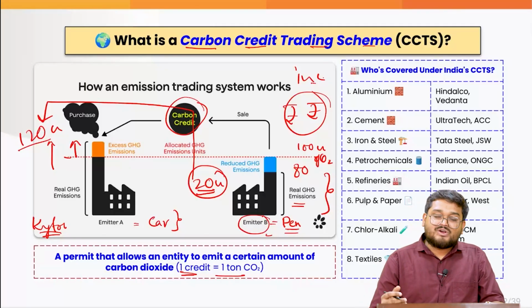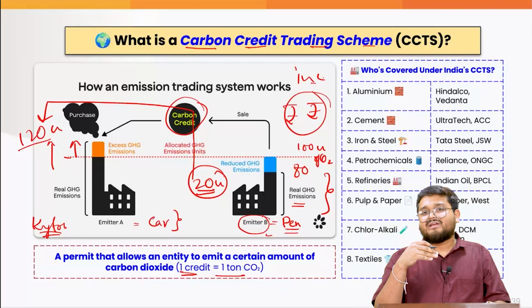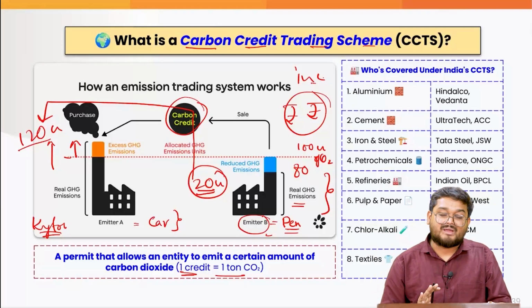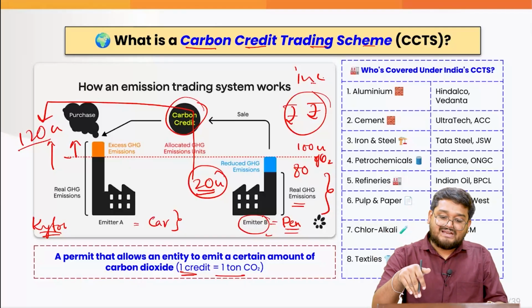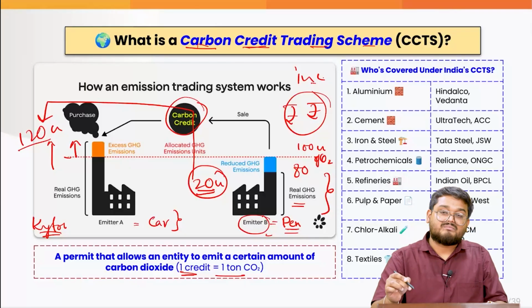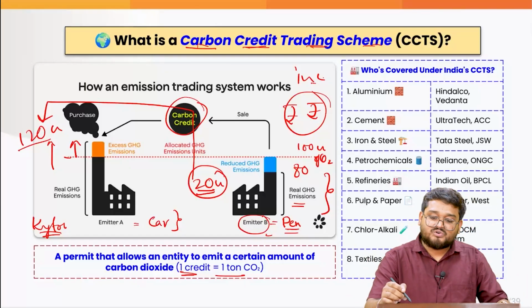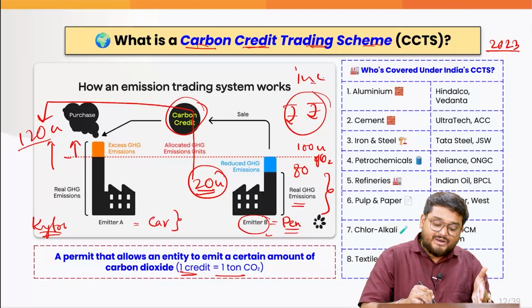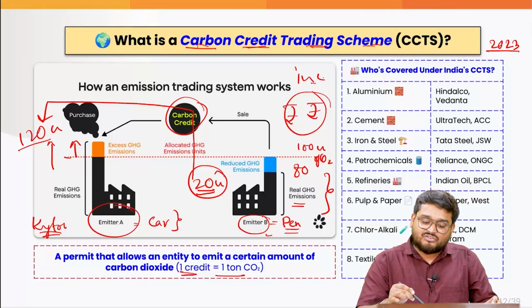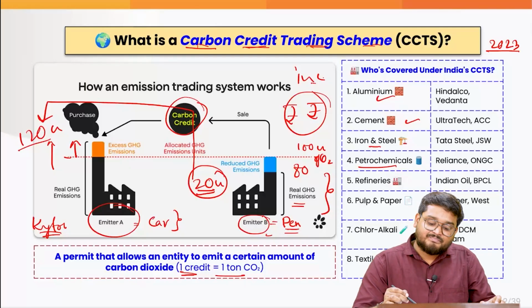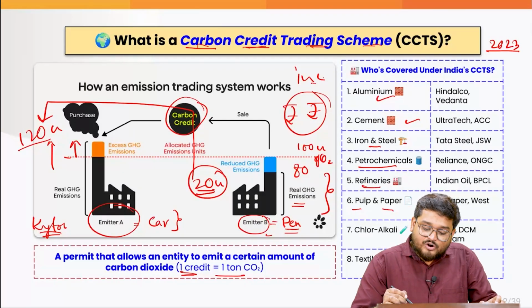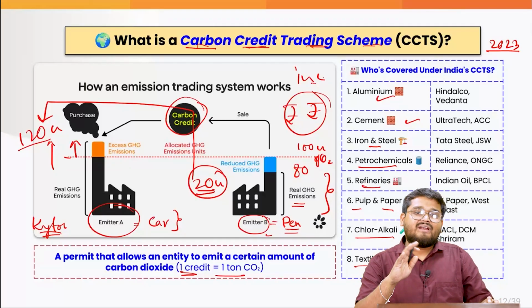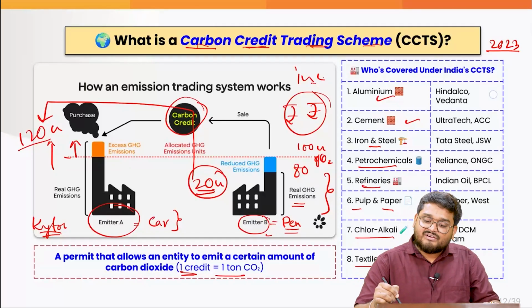And after that, we also introduced the same in the country, but that has not been able to continue over a period of time. That is when India recently launched the carbon credit trading scheme, which is a totally revamped approach, building on a 2023 initiative which tried to cover so many sectors. That means there would be so many emitter As, such as from the aluminium sector, cement, iron, steel, petrochemicals, refineries, pulp and paper, chlor-alkali, textiles. So around 8 sectors are covered as of now, and you can see the various examples.